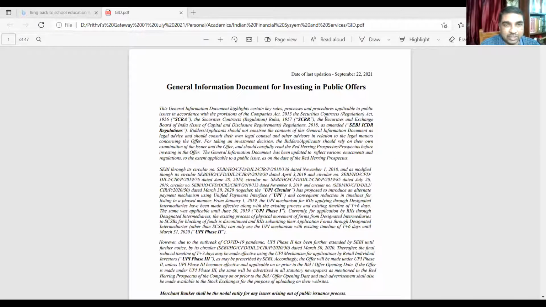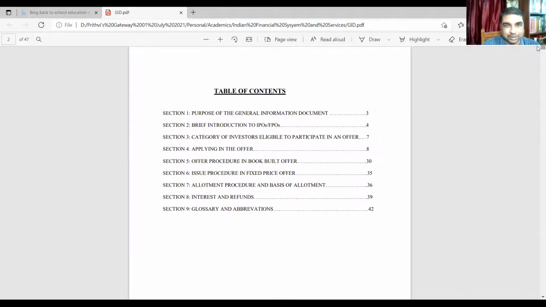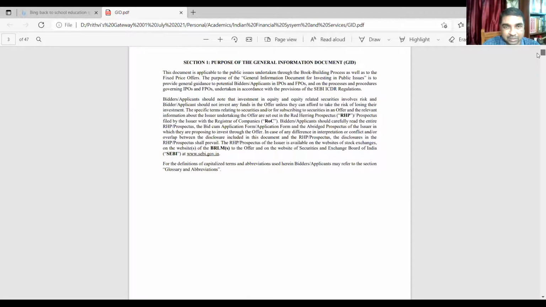Are you able to see it now? General information document for investing public. So today, this is an exercise I'm giving you. All of you may visit the BSE website today. Download this. Just go through this, if you have some idea about the issue-related process. You see the purpose of this document, benefits, categories, how one can apply, offer procedures, book building of offer. These procedures are also explained here. One can go through it in the prospectus.